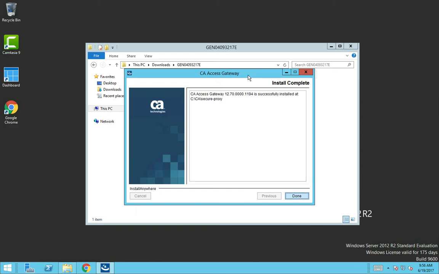This will install all the files needed for the CA Secure Proxy to run, which includes Apache Web Server, CA SiteMinder Web Agent, and Tomcat server which hosts the web applications.